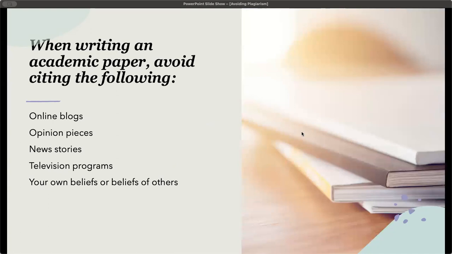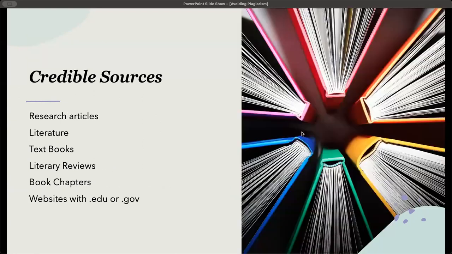So when writing an academic paper, avoid citing the following. These are not credible sources: online blogs, opinion pieces. Opinion pieces are subjective, they're not objective. News stories. News stories may contain biases, and the reporters might not entirely understand the science that they're reporting. Television programs, and of course, your own beliefs or the beliefs of others. So these are not credible sources. We're not going to look to these places to find citations.